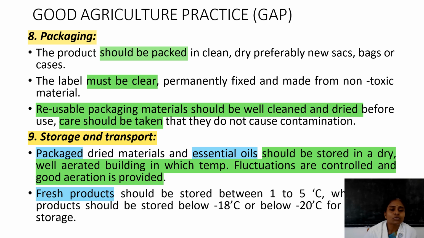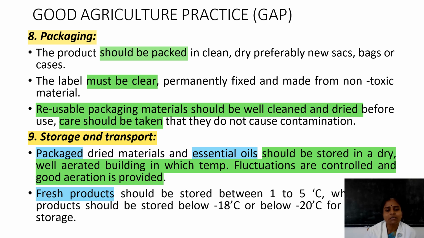Then the ninth one, storage and transport. Packaged dried material and volatile oils should be stored in a dry, well aerated building. The temperature in this building should be controlled. It should be in a controlled condition. Temperature fluctuations should be avoided, and good aeration should also be provided.